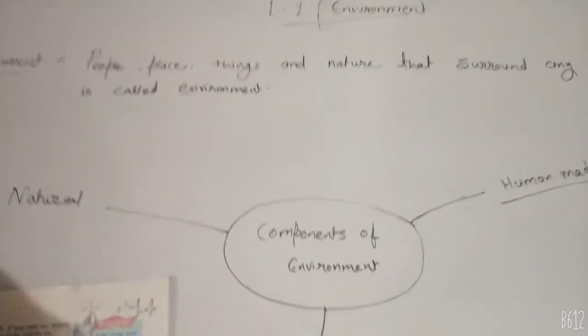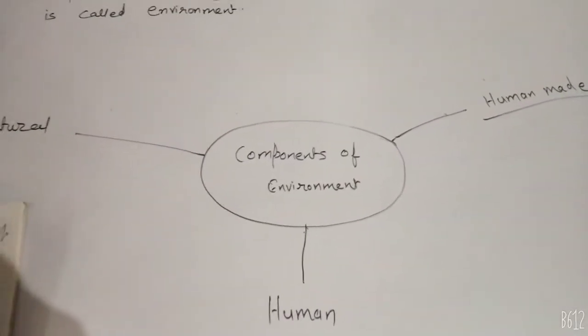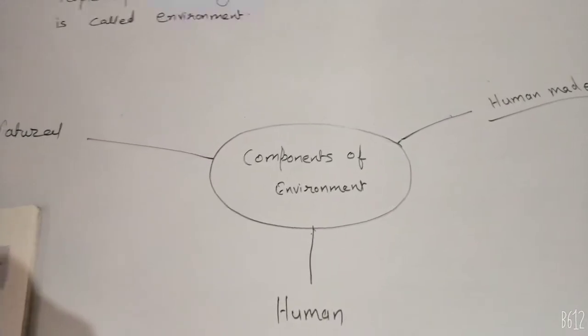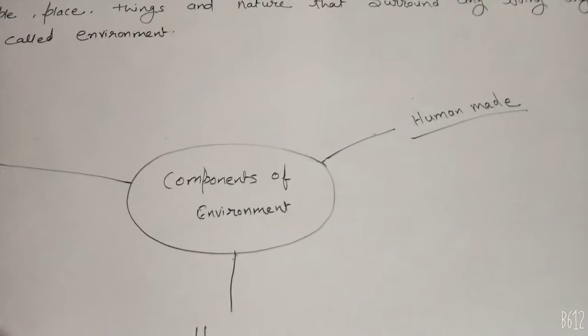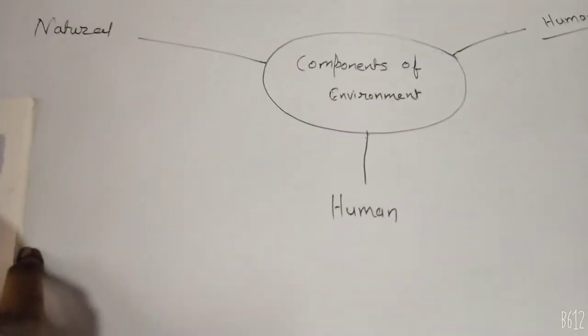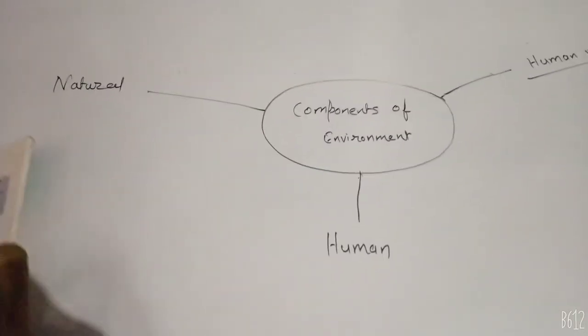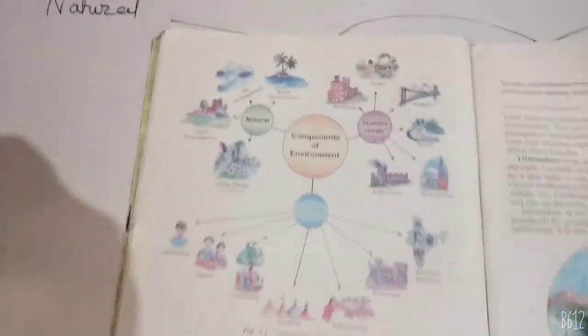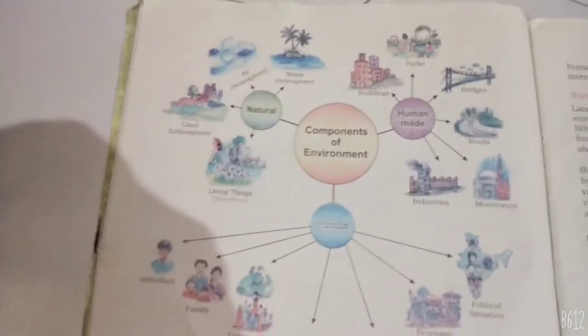Okay, so there are three kinds of environment, that is called the components of environment. There are three components of environment. First is human made, second is natural, and third is human itself. So you have the chart of these components of environment in your book also. See in that, first component of environment is human made.